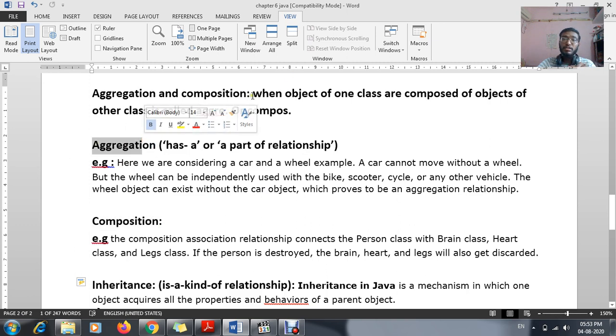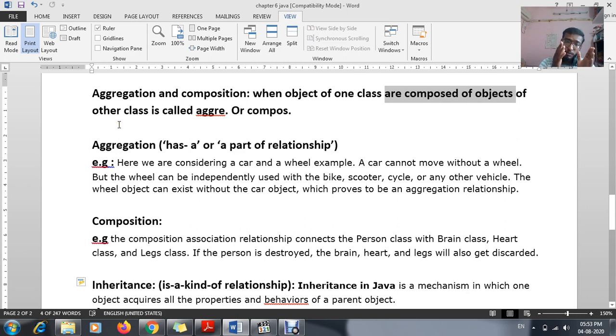Aggregation and composition means when objects of one class are composed of objects of other class, it is called aggregation or composition. That means an object will be dependent on another object or another class. Okay, this is known as your aggregation or composition.